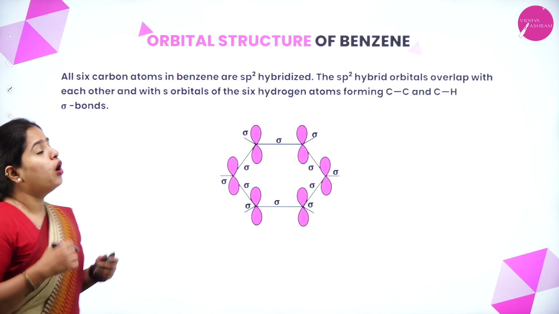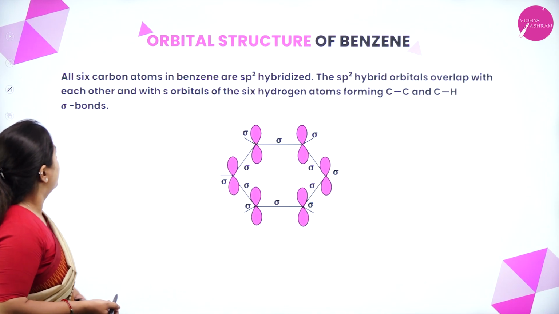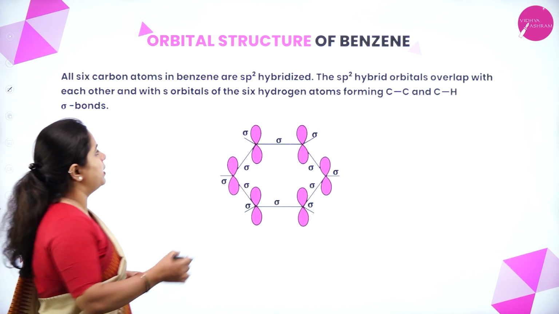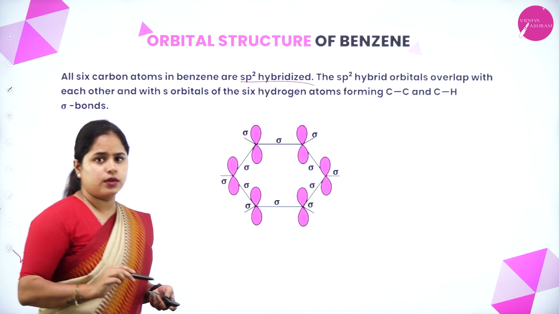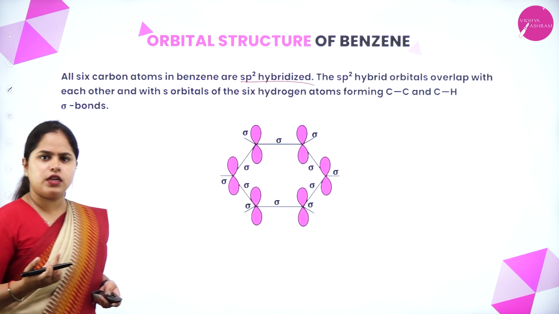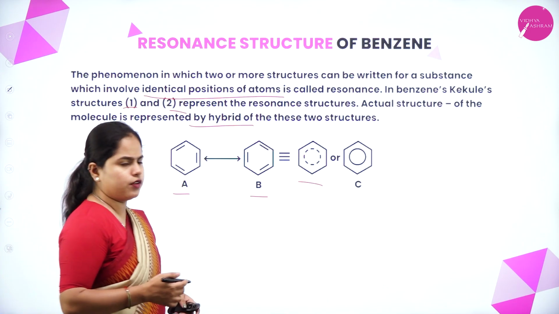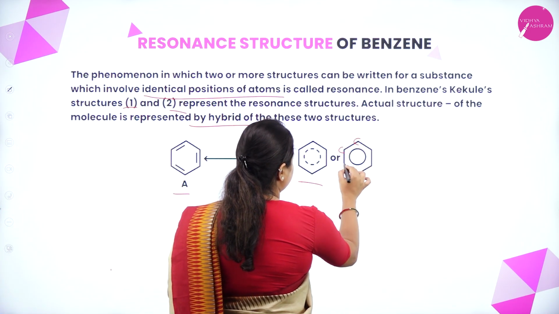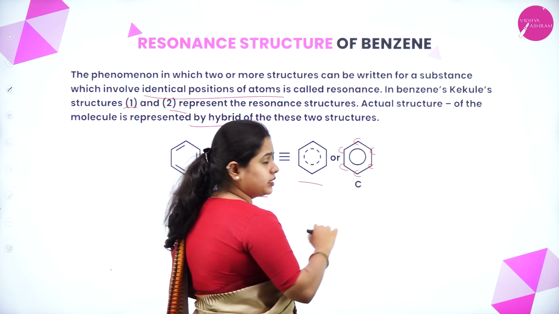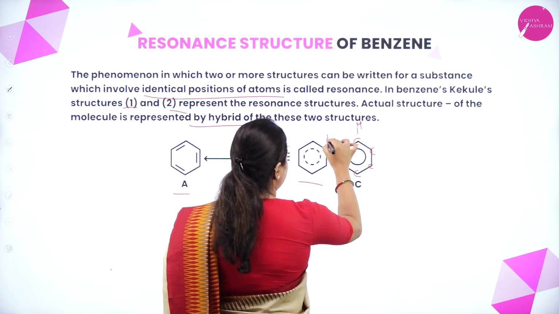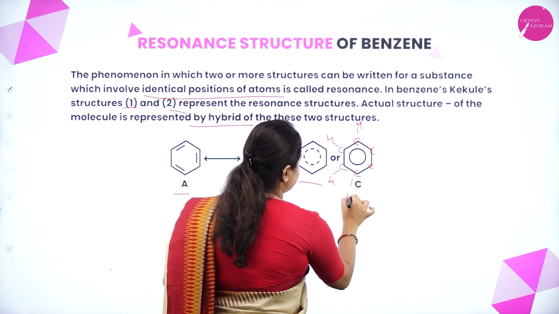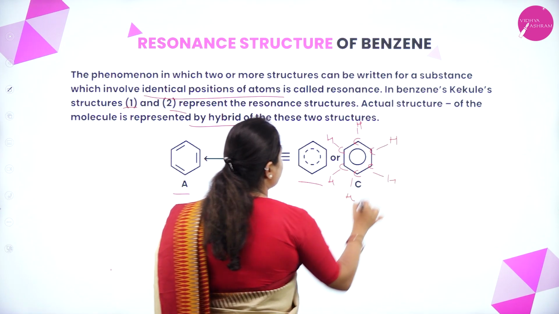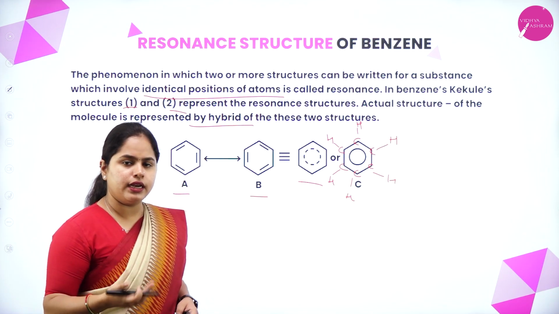Now moving on to the orbital structure of benzene. All 6 carbon atoms in benzene are sp2 hybridized. Now, how can you determine whether it is sp2 hybridized? In this case itself, you can see 1, 2, 3, 4, 5, 6 carbon atoms are there, and in each of these carbon atoms you have 1 hydrogen atom each, right? So as you can see here, there will be alternate double and single bonds.